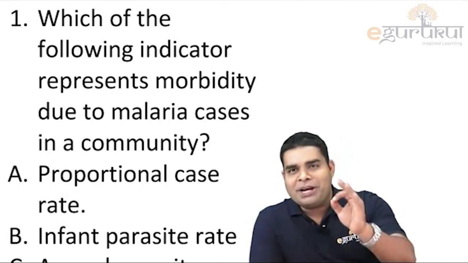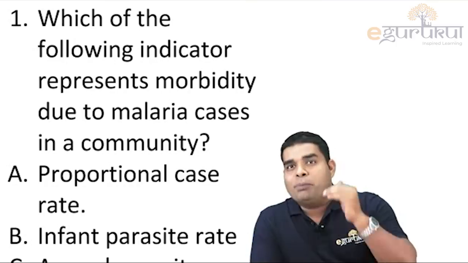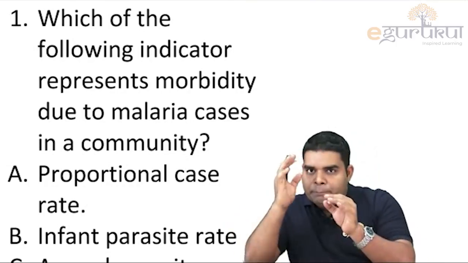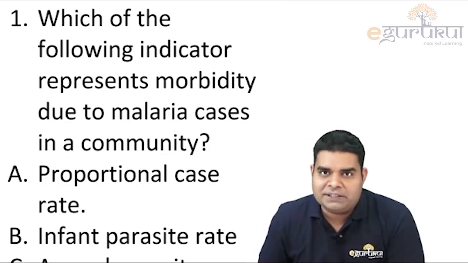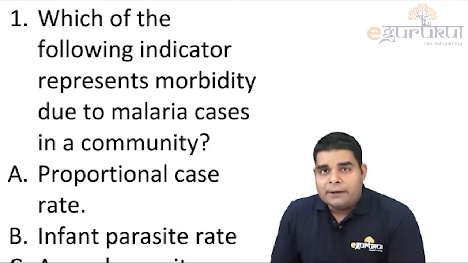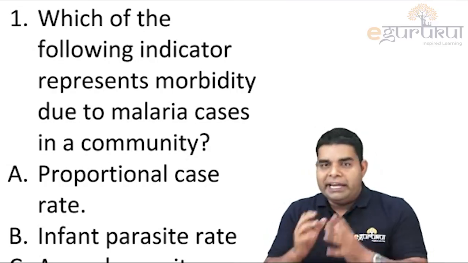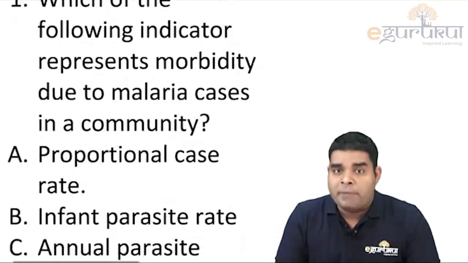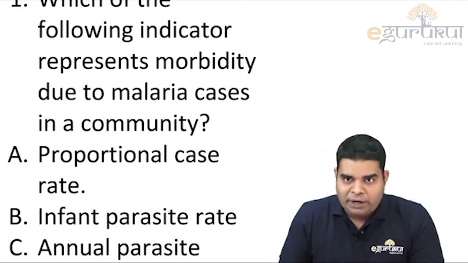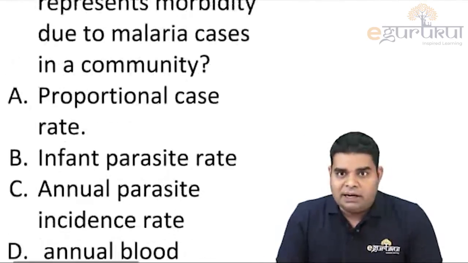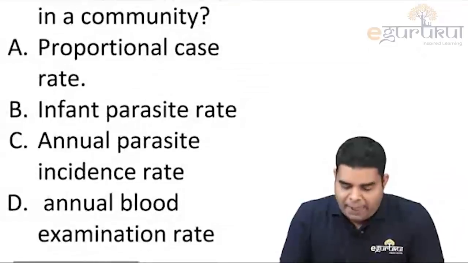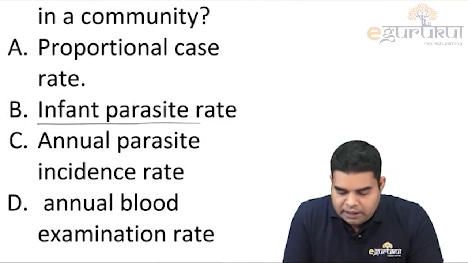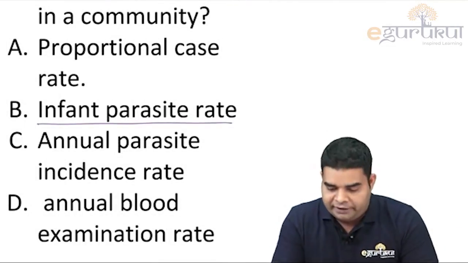In this session we are going to discuss the top 10 probable questions for your upcoming INI-CET exams and some important discussions around those questions which can be asked. So the first question is regarding indicators of malaria, and they are asking how we measure the morbidity due to malaria cases. Okay, so these are the four common indicators, and this one indicator has also been asked in recent MCI exam, infant parasite rate.